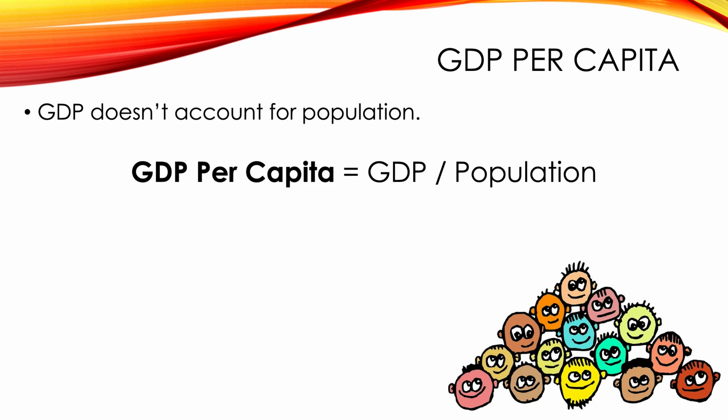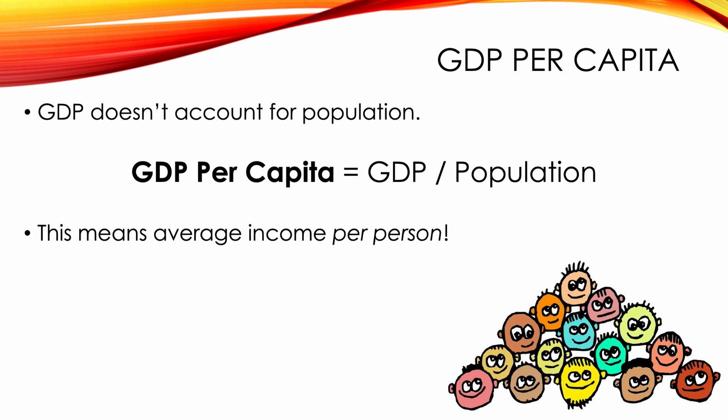Just how many dollars does the country make? How many people are in the country? And what that's going to tell you is the average income per person, right? That's all you're doing. So we can use a nominal GDP to calculate nominal GDP per capita, or we can use real GDP to calculate real GDP per capita. Obviously, real is better because it removes the effects of price changes. But when you look at a country's GDP per capita, that tells you a little bit more about how the average person lives in that country, but it's very misleading at the same time because there's a problem.